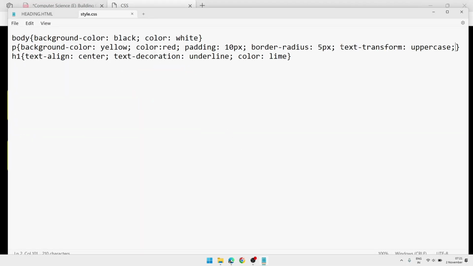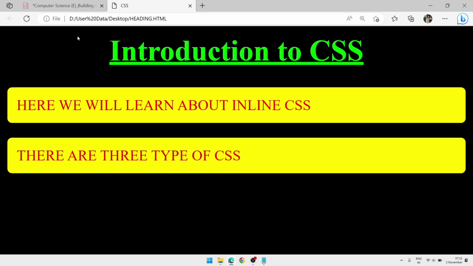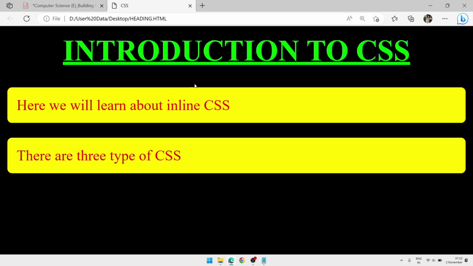Yes, this is applied to the paragraph tag, but I don't want to add it to the paragraph. I want to add it to the h1, so we will write this line in h1. Now when I reload the page, the paragraph will come in sentence case and Introduction to CSS will come in capital letters. So this is done. So this way we can add external CSS.